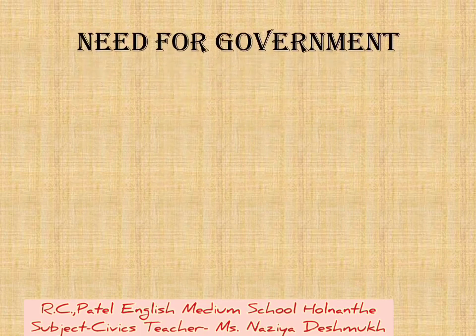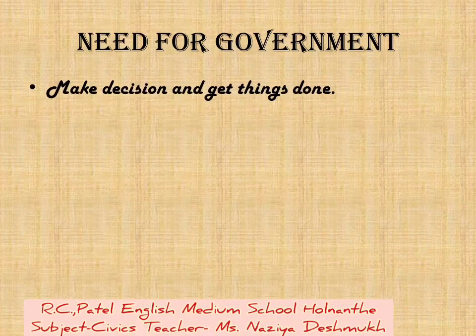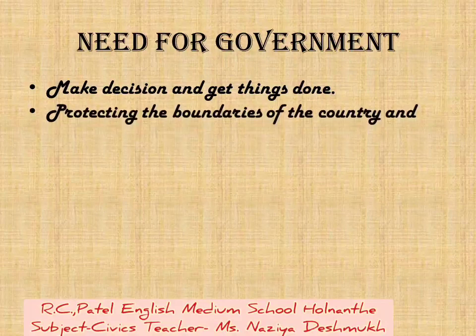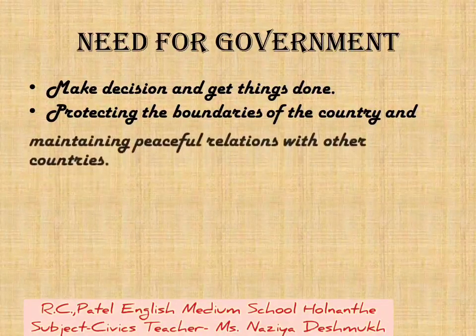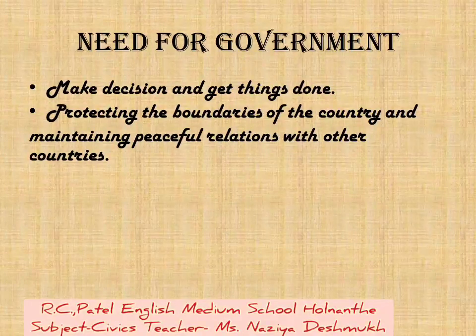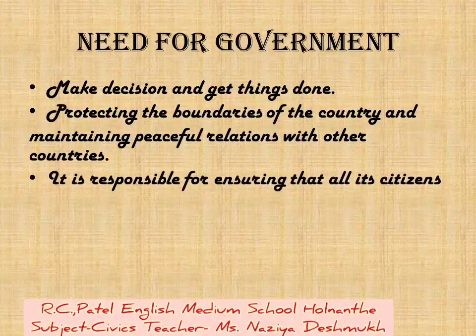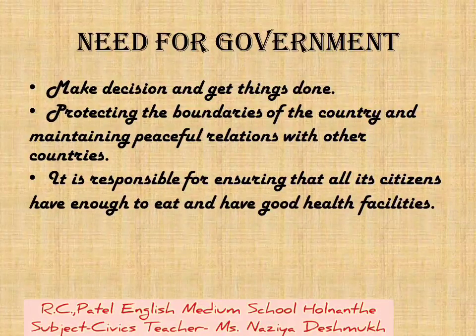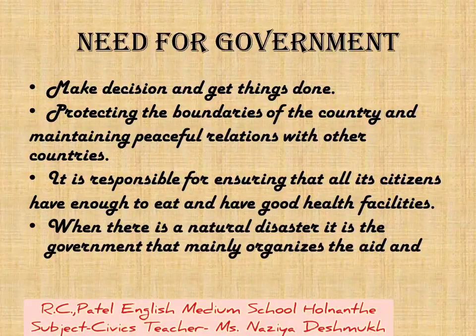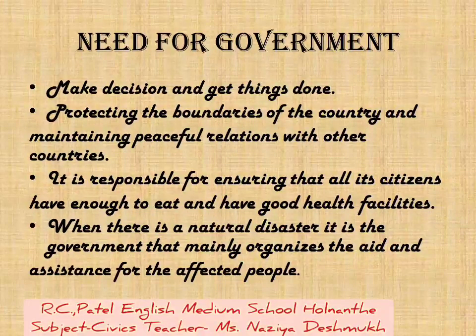Why is there a need for government? Government makes decisions and gets things done. It protects the boundaries of the country and maintains peaceful relations with other countries. It is responsible for ensuring that all its citizens have enough to eat and have good health facilities. When there is a natural disaster, it is the government that mainly organizes the aid and assistance for the affected people.